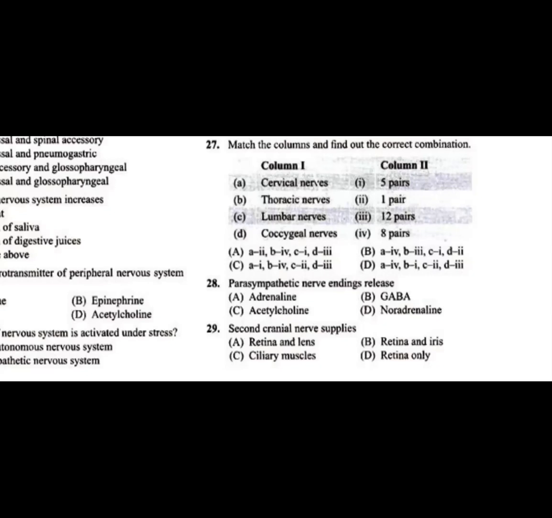Now, question number 28, parasympathetic nerve endings release. Parasympathetic nerve endings will release the inhibitory. As I said, the sympathetic are excitatory and parasympathetic are inhibitory. Epinephrine, adrenaline, acetylcholine, and noradrenaline come under the excitatory neurotransmitters, whereas GABA is an inhibitory neurotransmitter. Question number 28, parasympathetic nerve endings release GABA. The answer is B, which is inhibitory in nature.